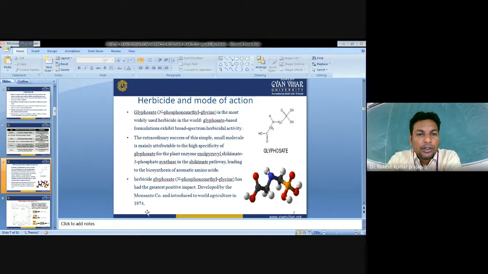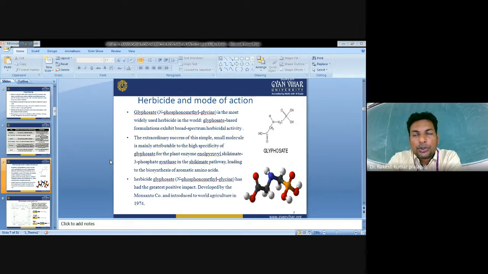that we will discuss now. Glyphosate is the most widely used herbicide in the world. Glyphosate-based formulations exhibit a broad spectrum of herbicidal activity. The extraordinary success of this simple small molecule is mainly attributed to the high specificity of glyphosate for the plant enzyme enolpyruvylshikimate 3-phosphate synthase in the shikimate pathway, which leads to the biosynthesis of aromatic amino acids.